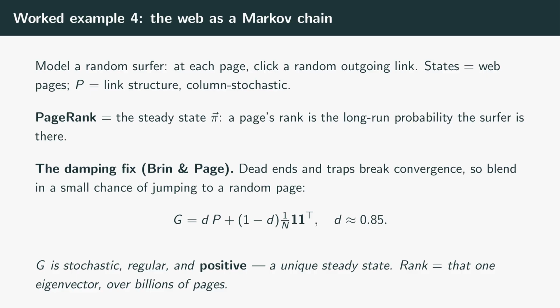There is one wrinkle. Dead-end pages with no outbound links and little clusters that trap the surfer can break convergence. Brin and Page's fix was elegant: with probability about 85% follow a real link, and with the remaining 15% teleport to a completely random page. That damping makes the combined matrix stochastic, regular, and strictly positive, which guarantees a single unique steady state. A page's rank is its entry in that one eigenvector, computed across billions of pages.